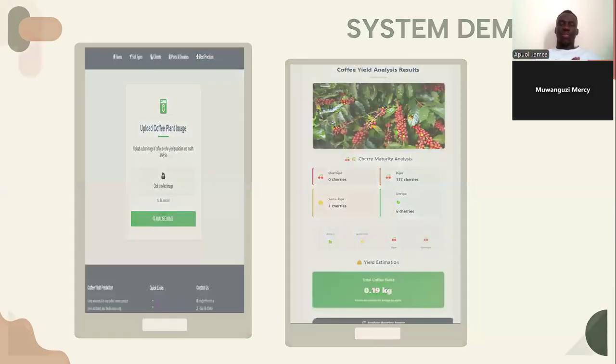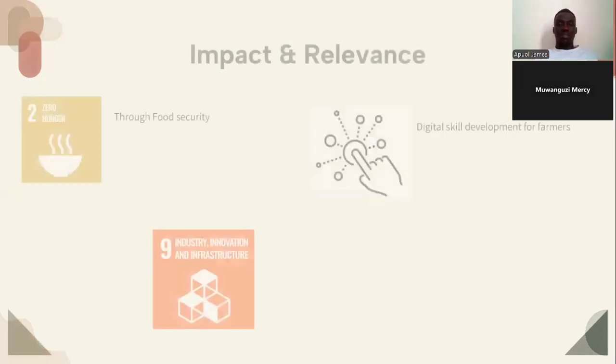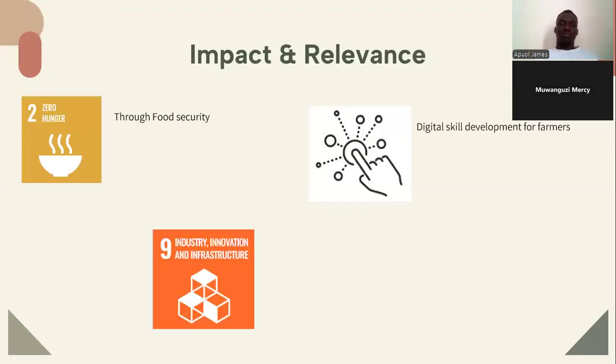The impact of this system to the general public and to farmers is that it is going to bring about what we call zero hunger, which is through food security. This is going to come in a way that when we improve our system further to extend it to other crops, we are going to be able to reduce hunger, in a way that we shall know when to plan on a particular resource based on predictions made on a particular field.